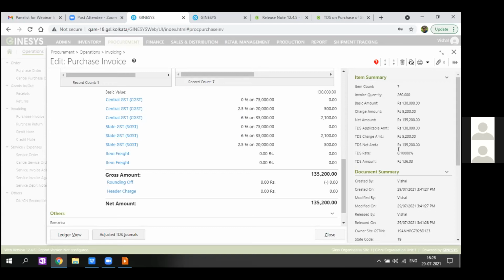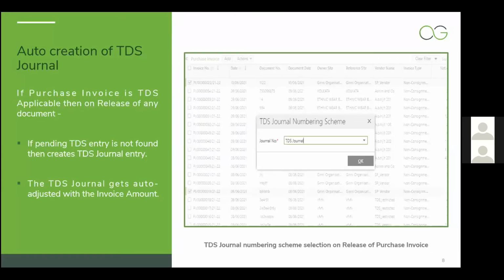So this is the basic assumption which we have made with respect to invoice, and the same logic is being applied while creating a service invoice too, that we have been following for so many years. So this is how we have portrayed things.